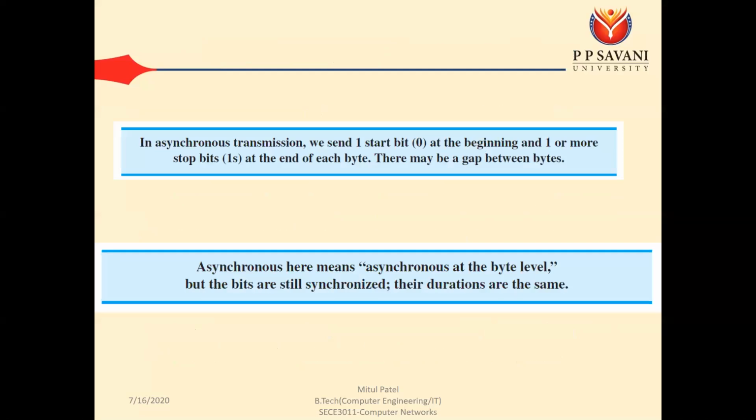Let's take one example. In asynchronous transmission, we send one start bit at the beginning and one or more stop bits at the end of each byte. There may be a gap between bytes. So it is possible that when you send one byte, it has 0 at the beginning and 1 at the end. Then after some time, there is no fixed duration; at that time you don't have to send anything. When the sender has data, it will create the byte. In the starting it will add the 0, in the end it will add the 1, and then it will send the byte, one bit at a time.